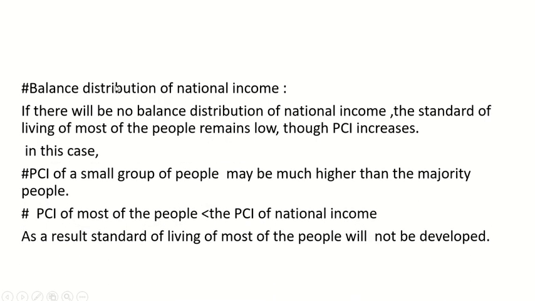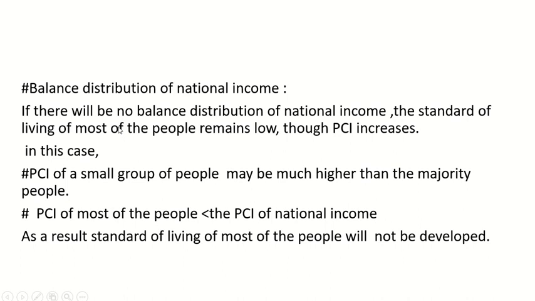The second factor is the balanced distribution of national income. If there is no balanced distribution of national income, the standard of living of most of the people remains low, though PCI increases.